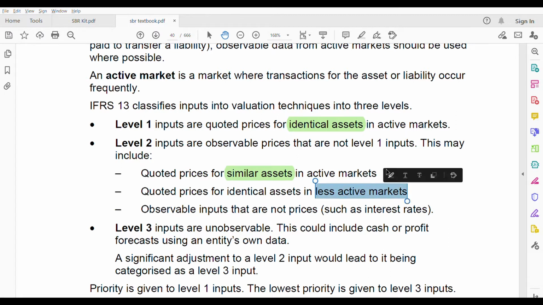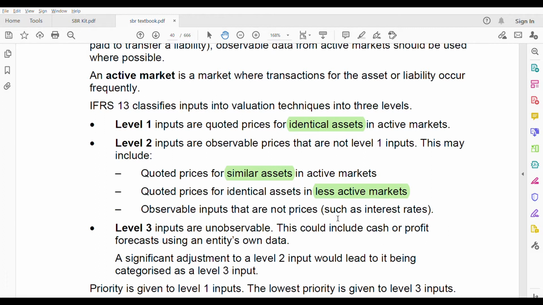Or observable inputs that are not prices, such as interest rate. For example, if it's a liability, you can observe the interest rate.